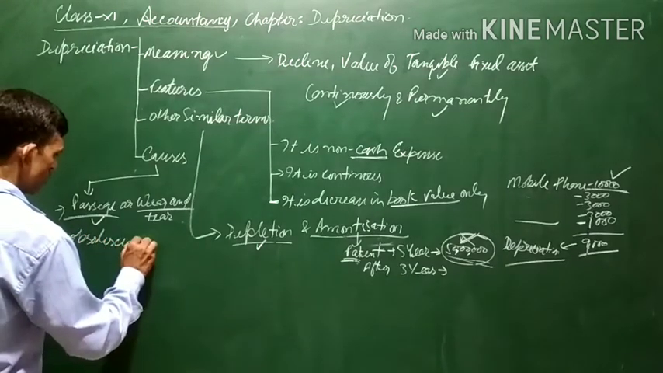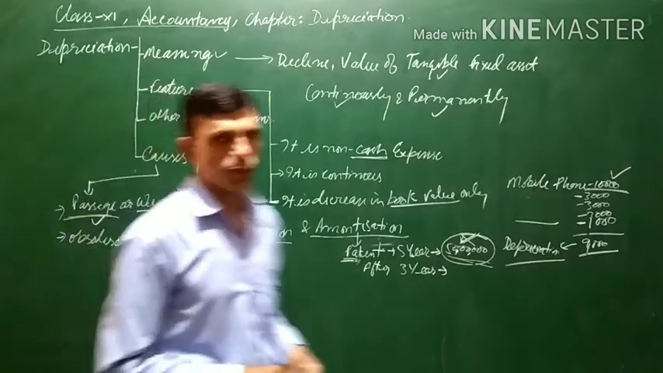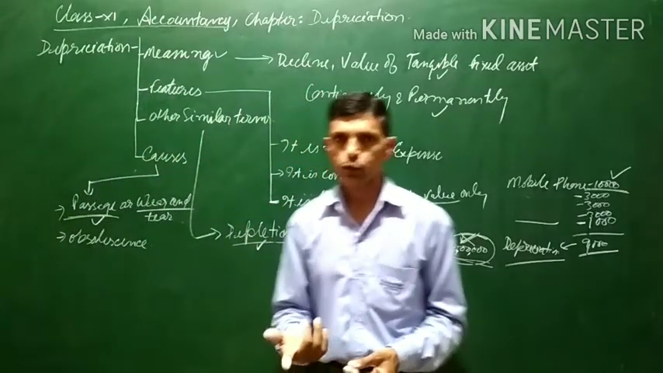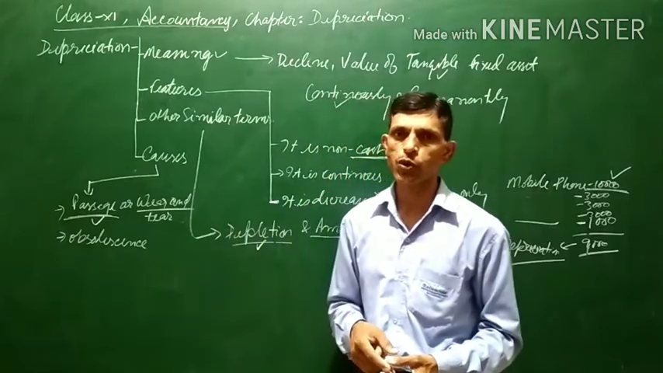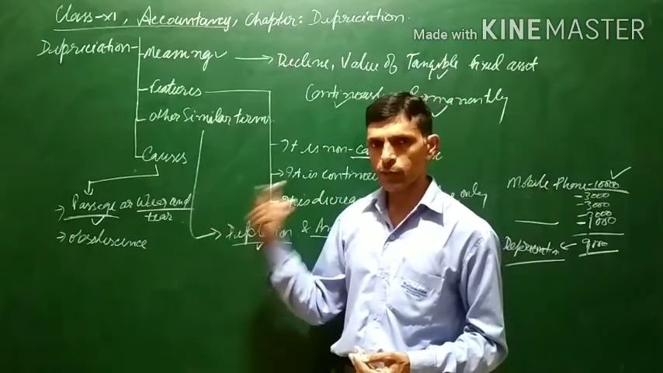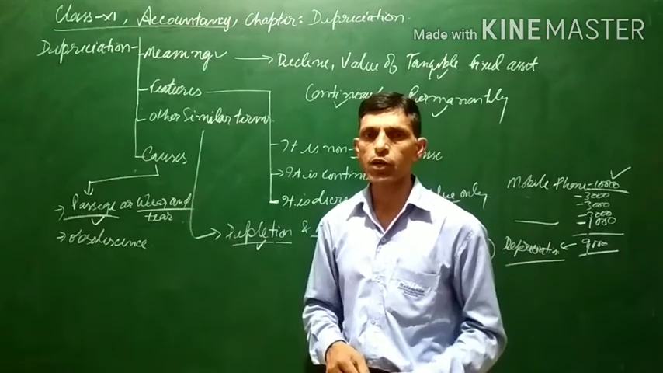Obsolescence. Obsolete means to become outdated. Because of obsolescence, if the product becomes outdated, then there will be a decline in the value of the asset.